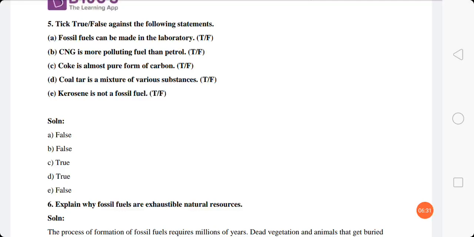Now next, coal tar is a mixture of various substances. So it is true. It is a mixture of more than 200 substances. We learned the same in the text, right? And the last one, kerosene is not a fossil fuel. So kerosene is of course a fossil fuel, because it is obtained from petroleum, and petroleum is a fossil fuel. So the statement is false.